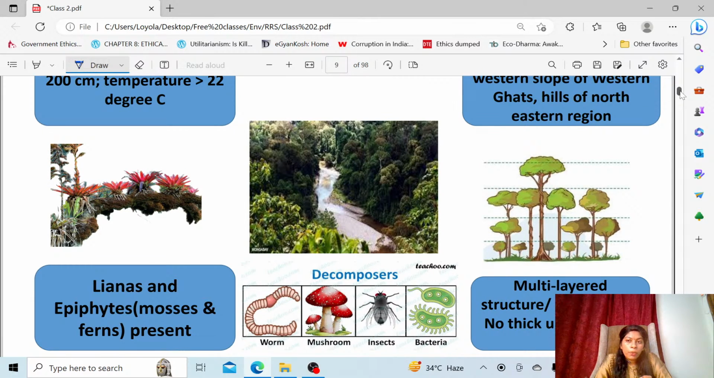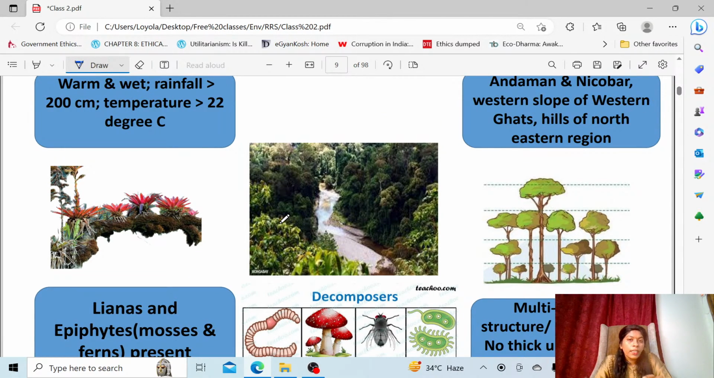When you see the old UPSC question papers, you will find details like this. The location of the forest is very important, like where you can see this evergreen forest. This is otherwise also called tropical forest, or tropical rainforest. It is found along Andaman and Nicobar and the Western Ghats. In the Western Ghats, the western slopes will consist of this forest.